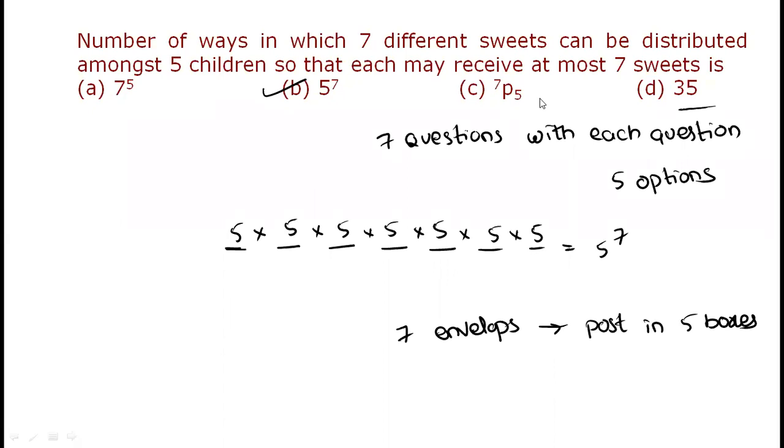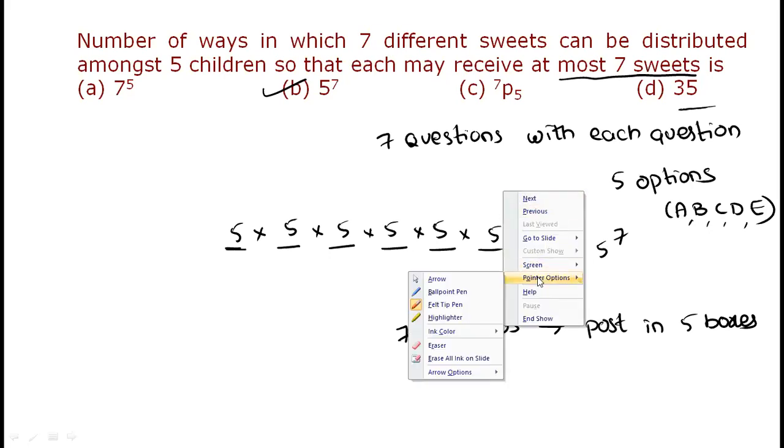At most means maximum 7 sweets one person can take. Here also, suppose all questions you are taking only option A, with A, B, C, D as the options. All questions you are giving only option A. So option A, how many times you opted is 7 times, at most 7 times. One child can get at most 7. If you go with option A for every question, option A is selected 7 times. At most means maximum.